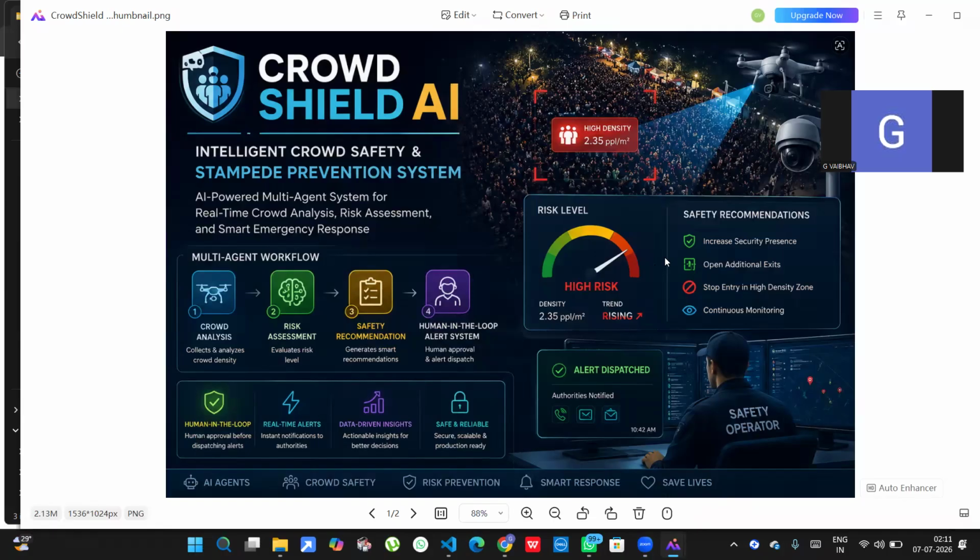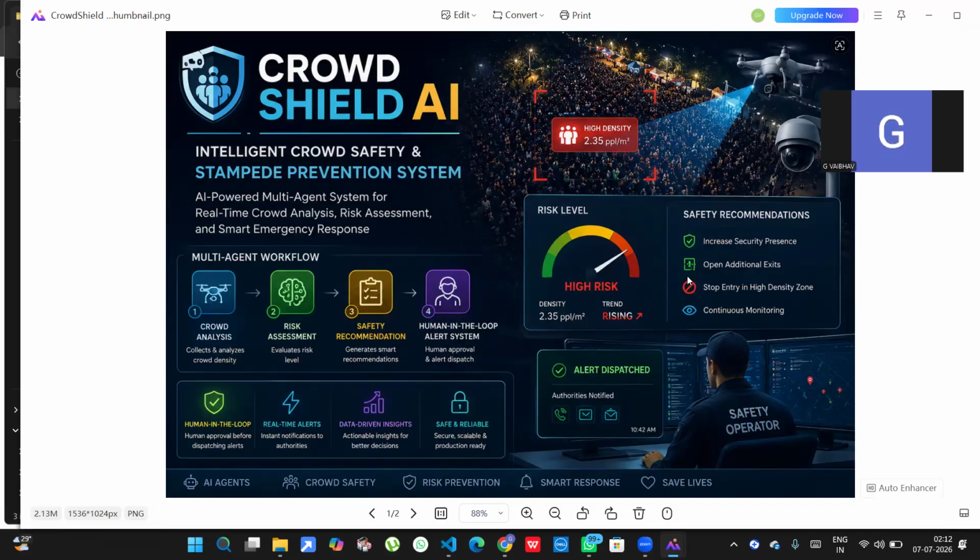Hello everyone, my name is Vaibhav and today I am presenting my project CrowdShield AI, a multi-agent intelligent crowd safety and stampede prevention system. This project was developed as a part of Google 5 Days AI Agent Intensive Vibe Coding Capstone project. The objective of CrowdShield AI is to help prevent crowd-related accidents by analyzing crowd densities, assessing risks, and generating intelligent safety recommendations, and involving a human operator before dispatching emergency alerts.